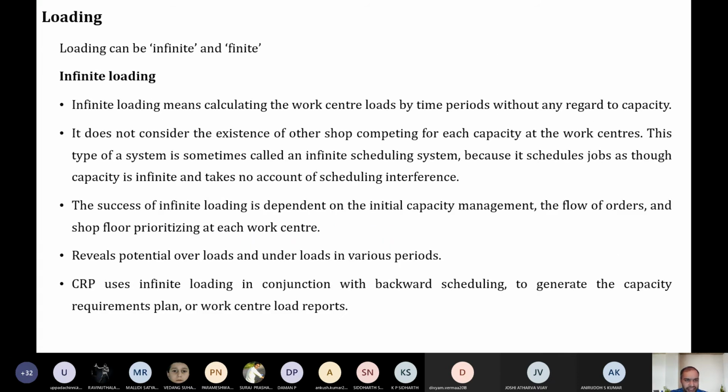Then when I say finite loading and infinite loading, when you are going with infinite loading, again I tell you, infinite loading means loading beyond the required capacity. You know the actual capacity of the machine in your work center, but if you load it with more, that is called infinite loading.